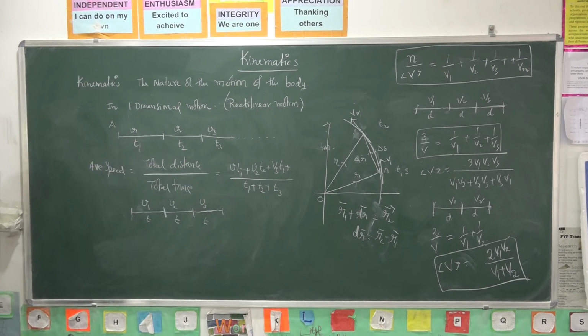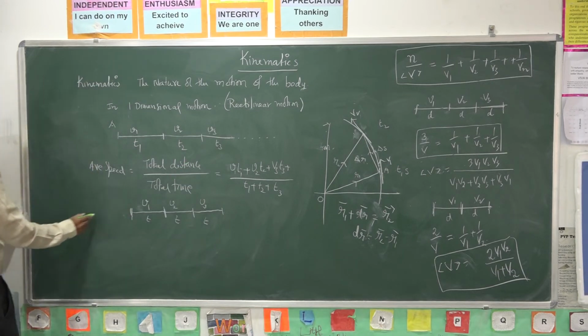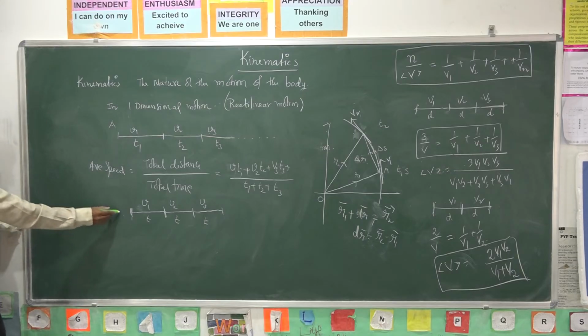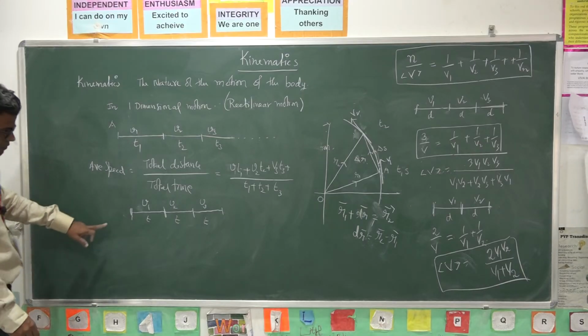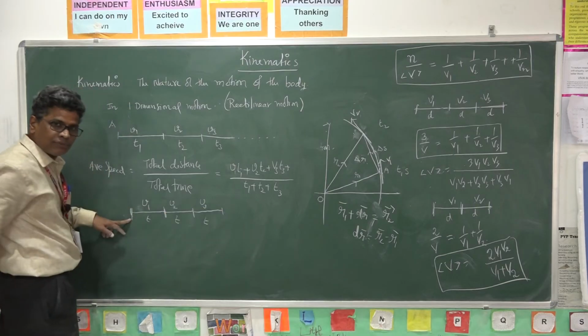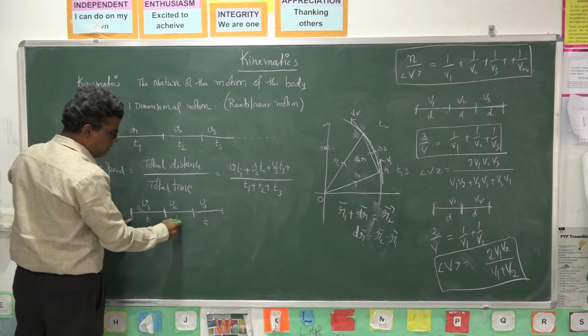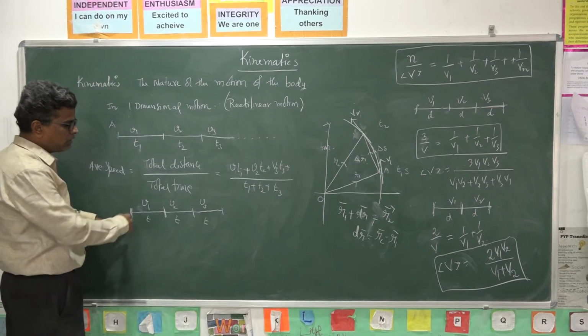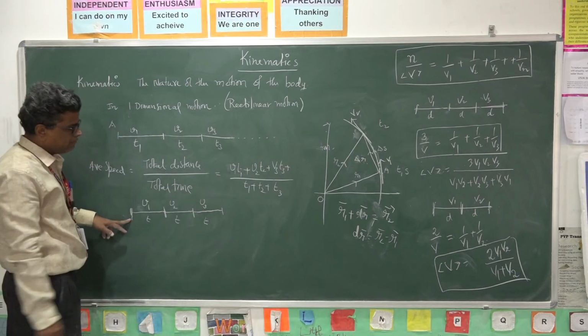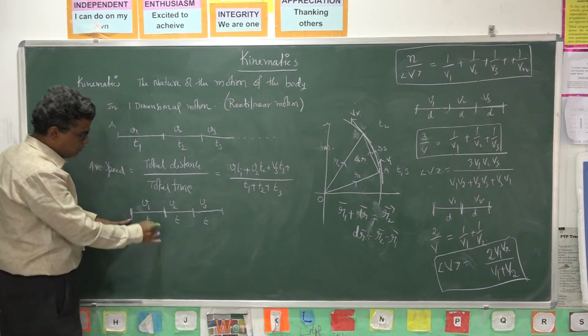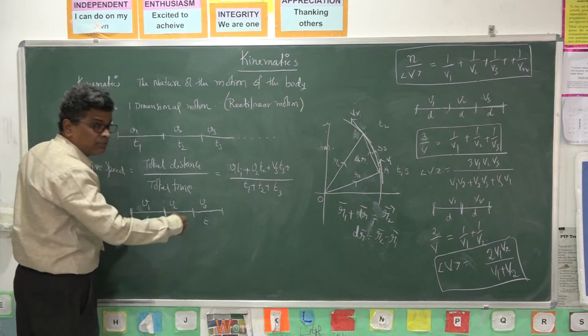I want the average speed in this case. Total time is t plus t plus t, 3t. Total journey time. A body moves in a straight line. Total journey time is t, t, t, 3t.